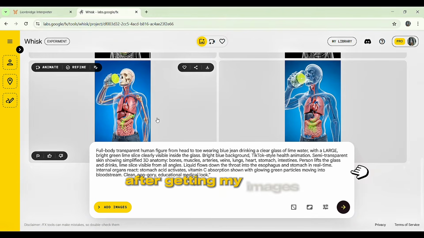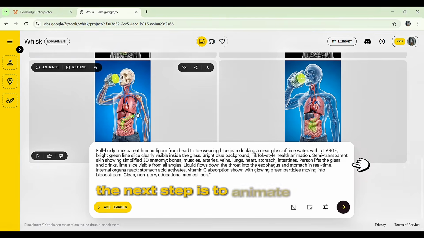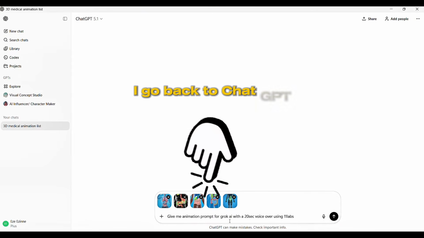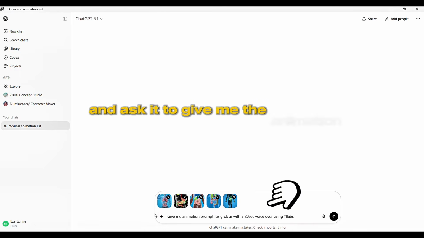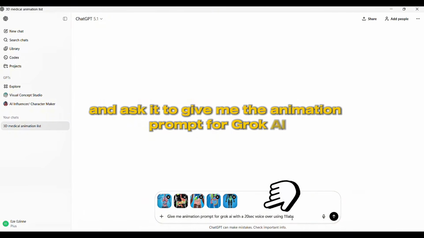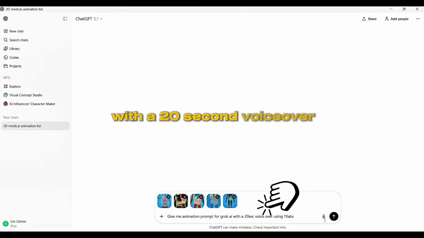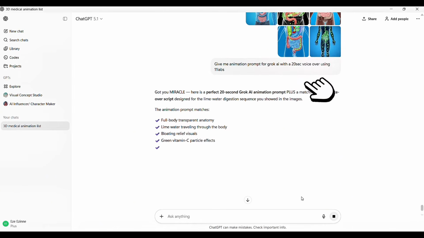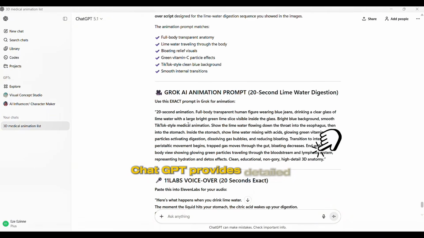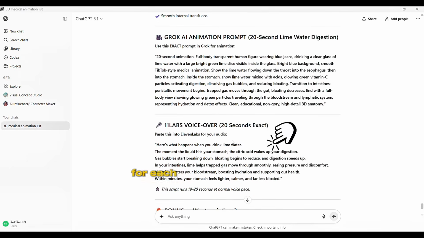After getting my images, the next step is to animate them. I go back to ChatGPT and ask it to give me the animation prompt for Grok AI with a 20-second voiceover using 11 Labs. ChatGPT provides detailed animation instructions for each scene.